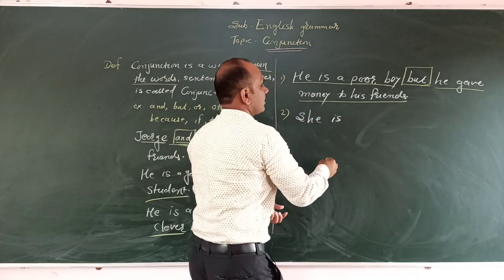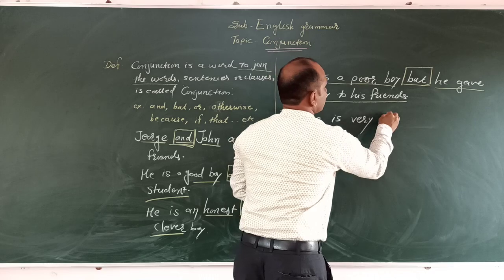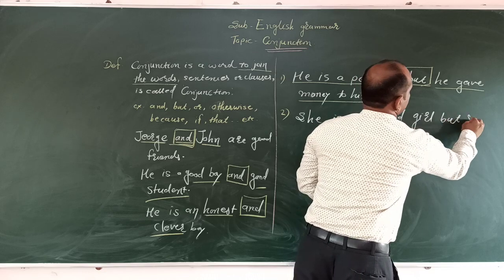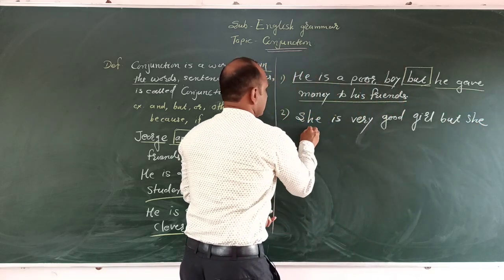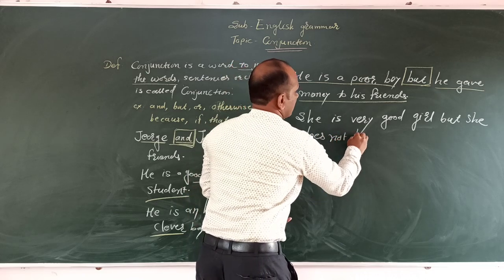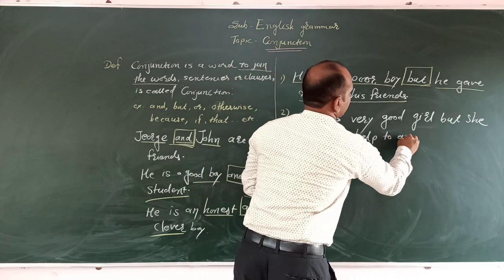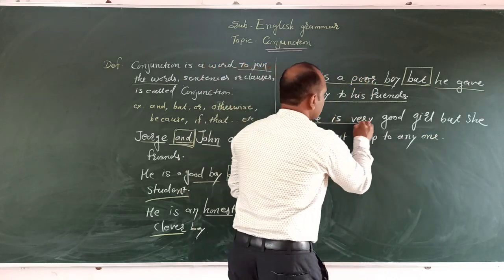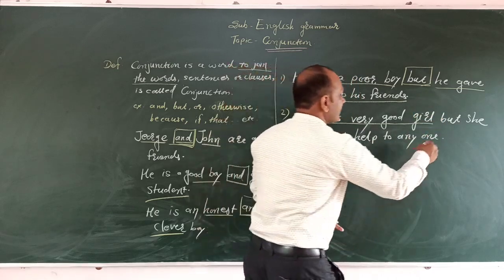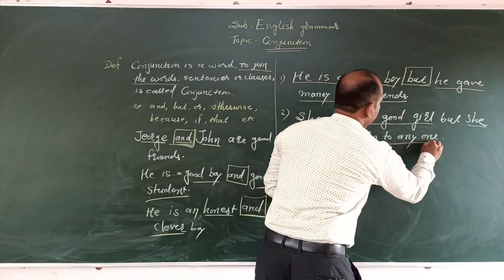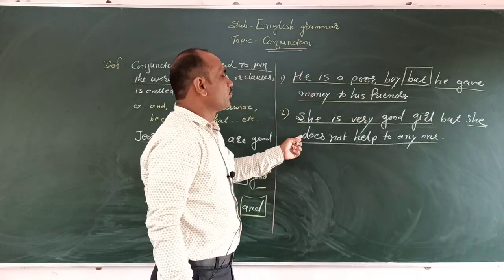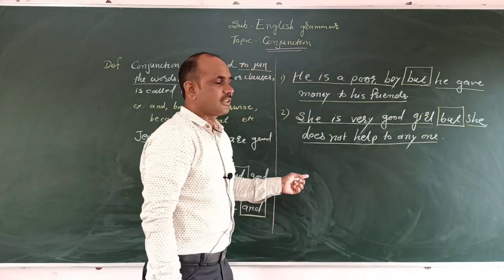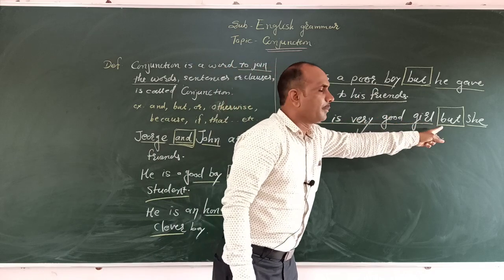She is a very good girl, but she does not help anyone. One sentence here: she is a very good girl. And the second sentence is that she does not help anyone. Here two sentences are joined by one word. That word we call the conjunction. That word is but.